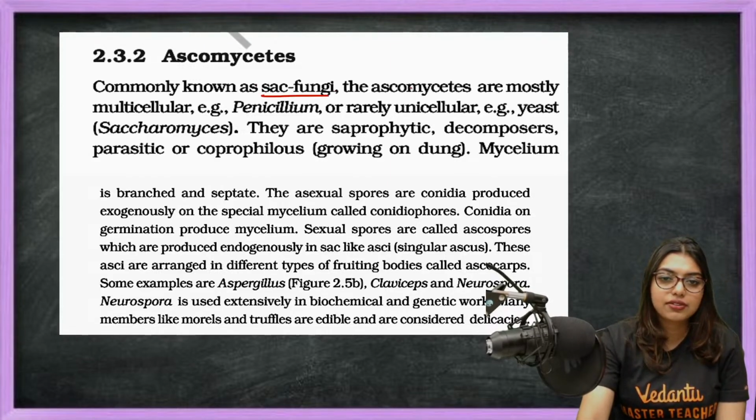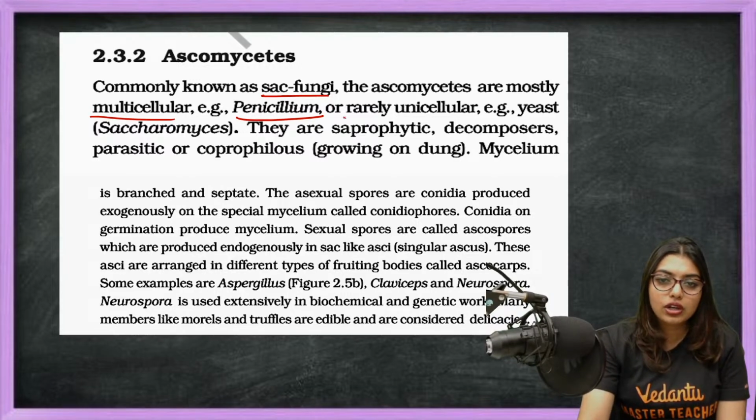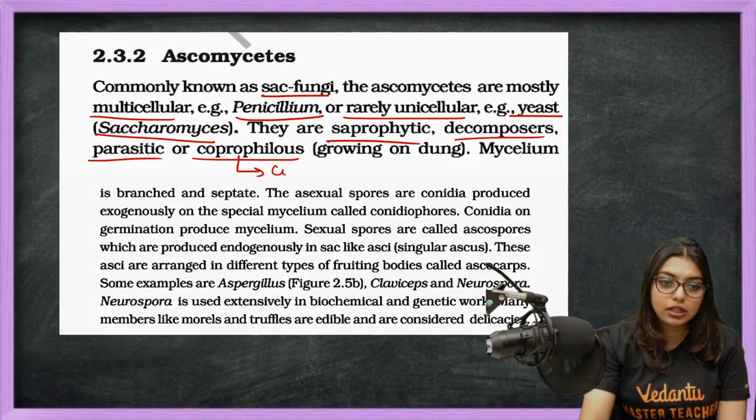Commonly known as sac fungi, the Ascomycetes are mostly multicellular, like penicillium, or rarely unicellular like yeast. They are saprophytic, decomposers, parasitic, or coprophilous. Very important: they grow on cow dung.